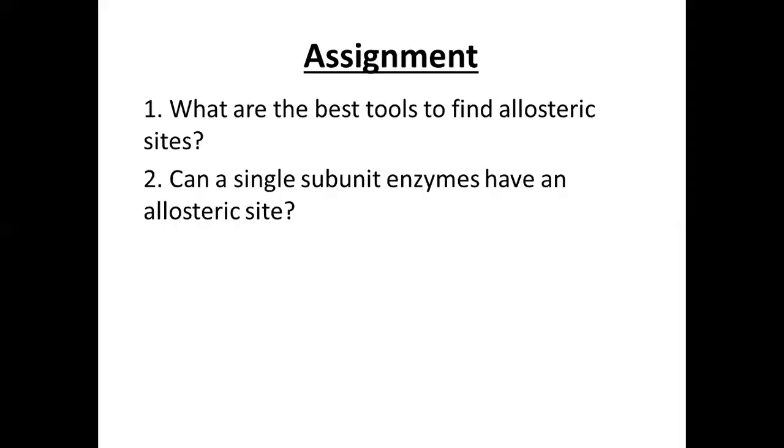And for the assignment, you have to answer these two questions. Number one: what are the best tools to find the allosteric sites? That is, what tools are present in biochemistry which provide the information on how to find out the allosteric site. And number two: can a single subunit enzyme have an allosteric site? It means that the enzyme has only one subunit, and can this enzyme with a single subunit behave as an allosteric enzyme? You have to give the answer in yes or no with justification.